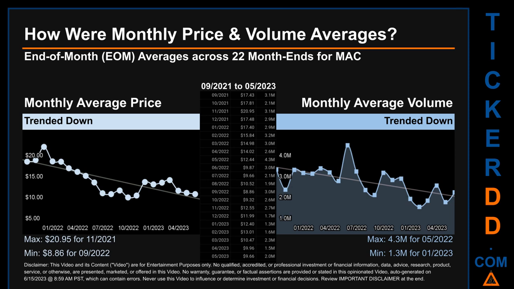The maximum end-of-month average price was $20.95 for 11/2021 while the minimum was $8.86 for 09/2022. Looking at volume, 05/2022 and 01/2023 respectively saw the highest and lowest monthly average volume at 4.3 million and 1.3 million.